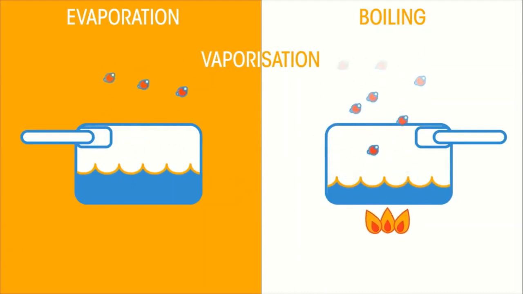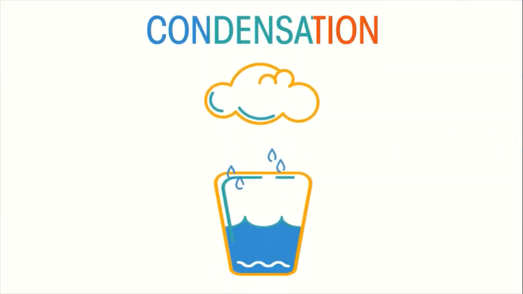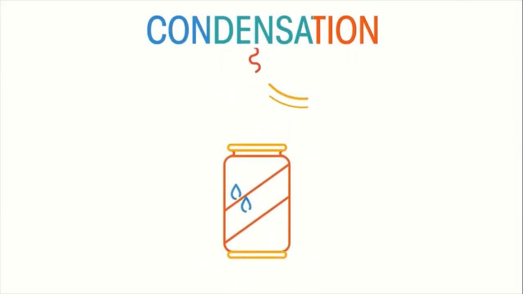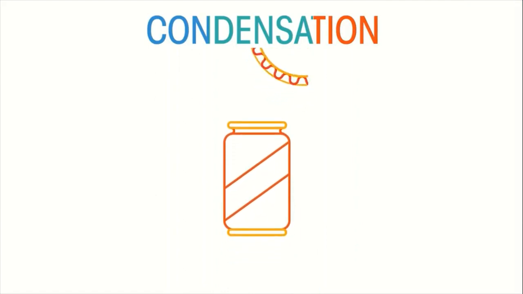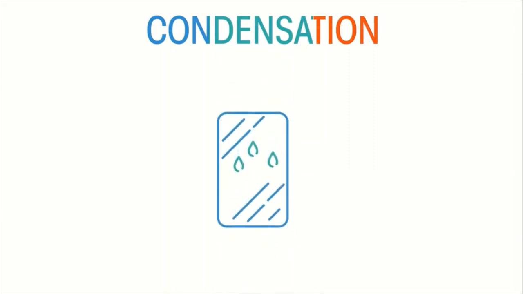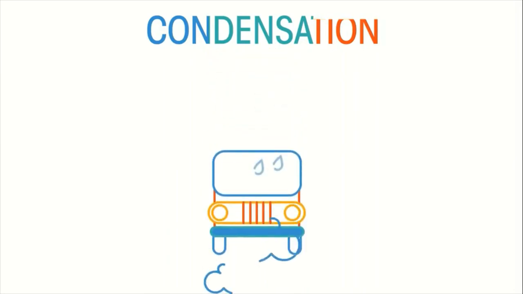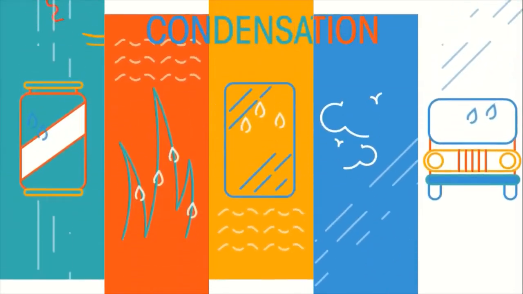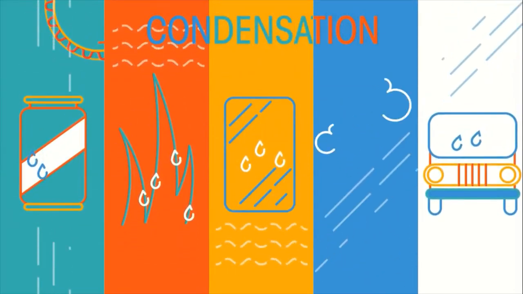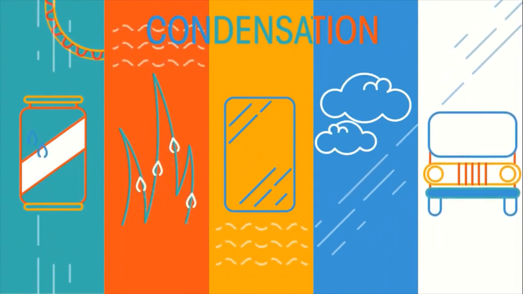The opposite of these vaporization processes is condensation, the transition from a gas to a liquid. Think of a cold can of soda on a hot day. Those water droplets on the outside, or the dew on the grass in the morning, or the steamed up mirror after a hot bath, even the clouds in the sky, or a foggy windscreen in a car. These are all examples of condensation. Water vapor in the air has cooled down to form liquid droplets of water.